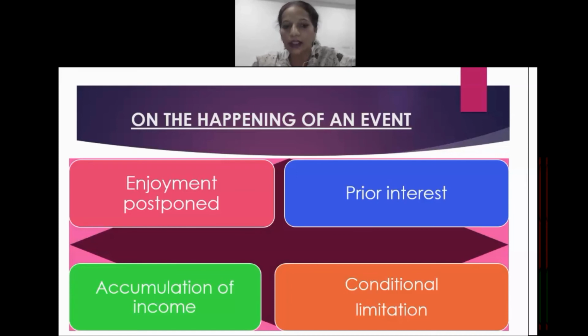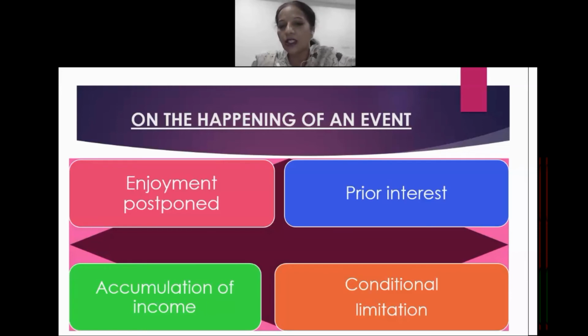Then in that case, such a type of transfer would not be termed a void one. That is to say, even if the transfer is accompanied with a direction for accumulation of the income, then in that case also, whatever property is vested in a transferee would be termed a vested interest, even though that particular transfer is accompanied with the direction for accumulation of the income.